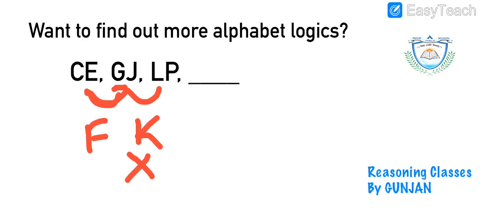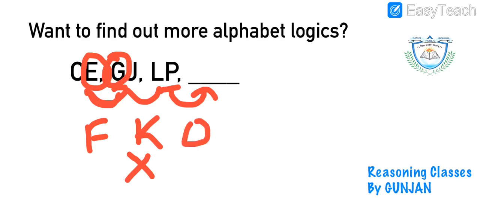Only 1, which is K. Now, I have checked the second alphabet and the first alphabet of the next alphabetical pair. So, as we have found the logic, what will be the first alphabet of our answer? We have to skip Q and the first alphabet will be R, right?